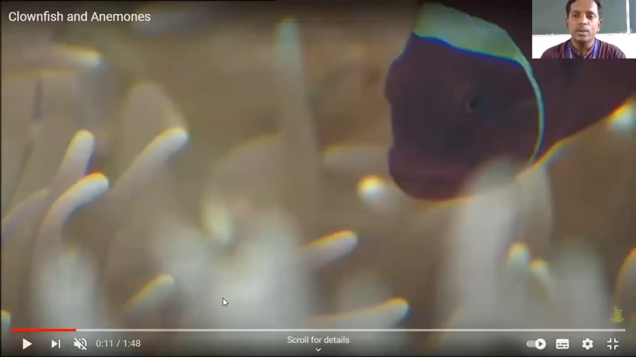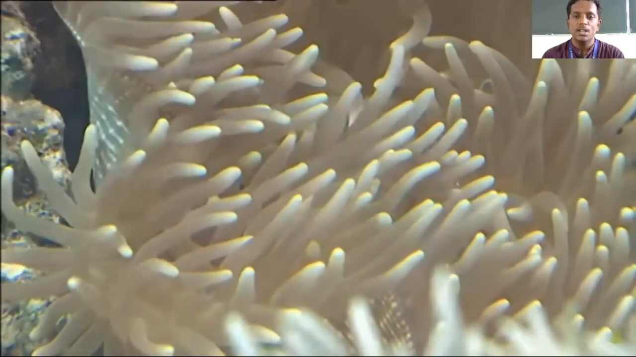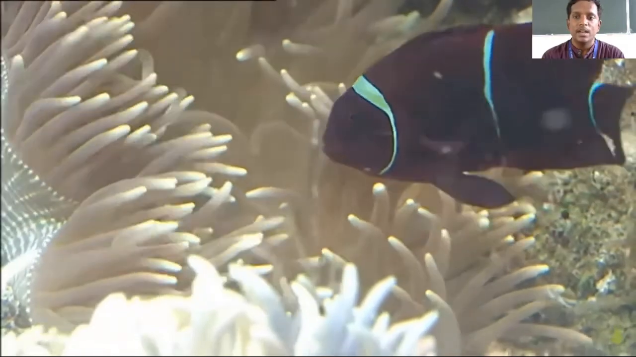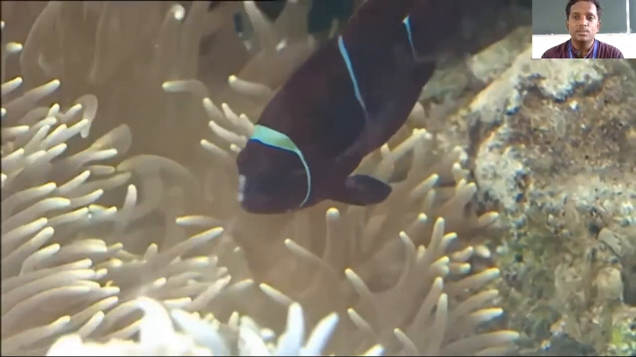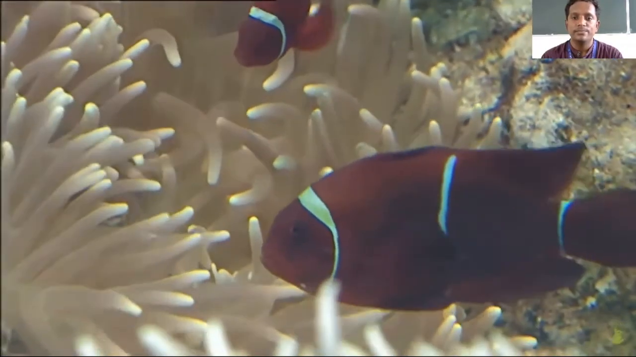Now dear students, you can see this is the clownfish, and these are the tentacles of the sea anemone, a coelenterate. And you can see this fish spends most of its time between the tentacles of the sea anemone.